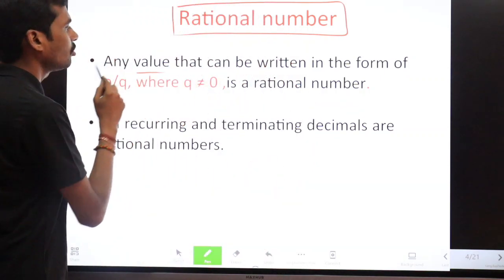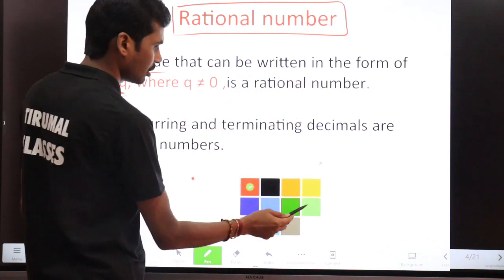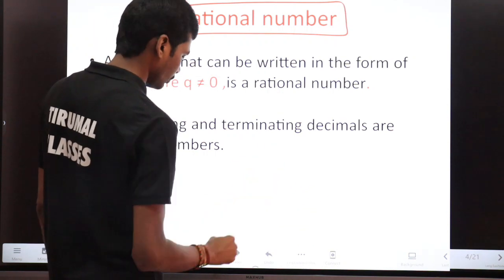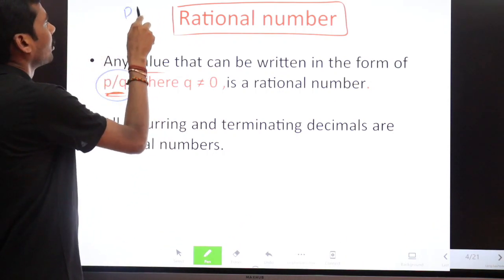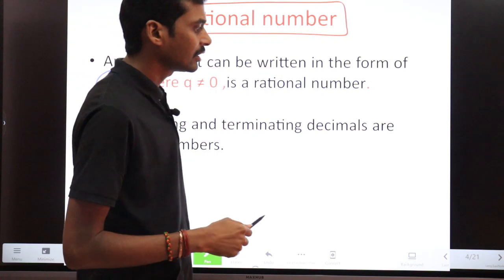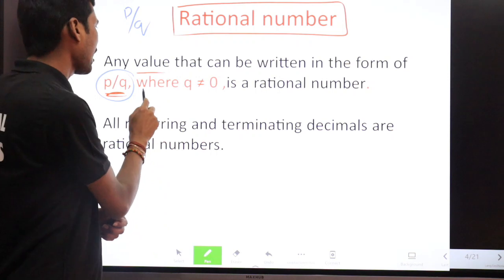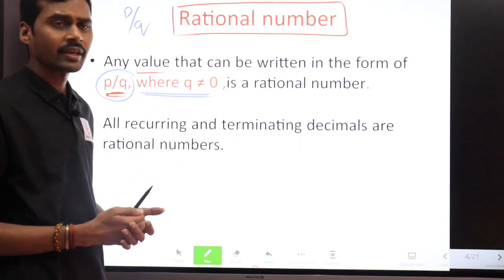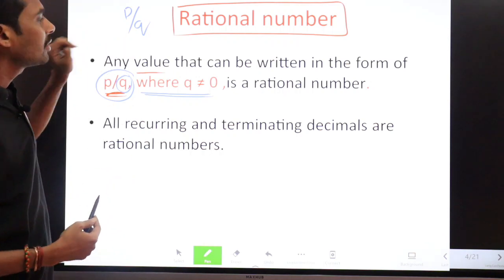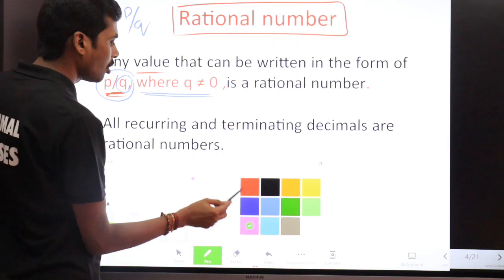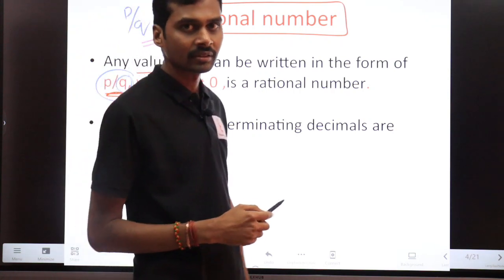Any value or any number that can be written in the form of p by q, simply p by q, all such numbers are rational numbers. We also have a condition that q is not equal to 0. Q is the denominator part. So if you write any number in the form of p by q and also q is not equal to 0, such kind of numbers are rational numbers.